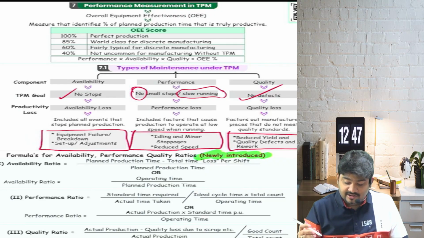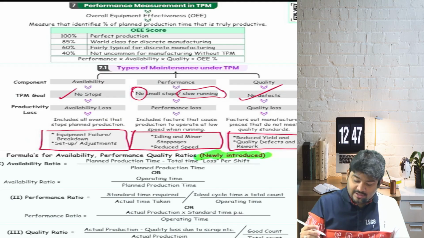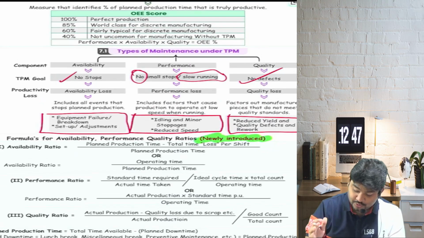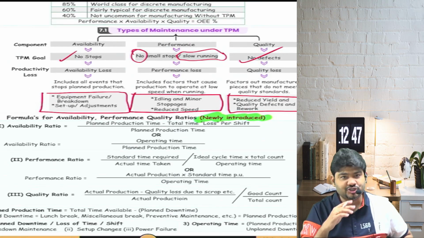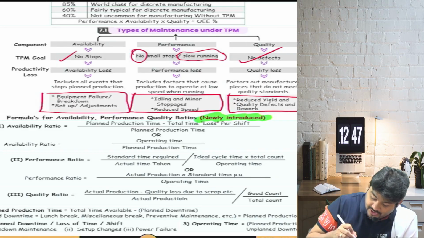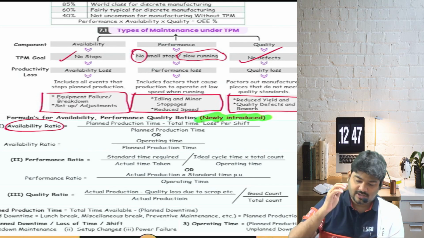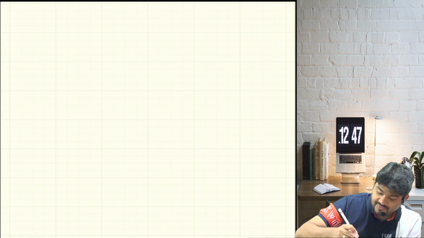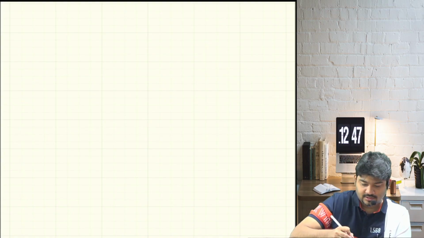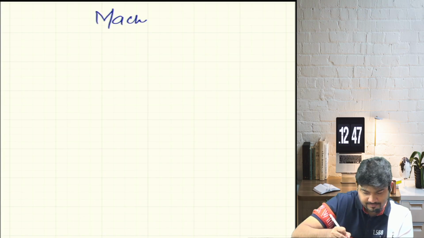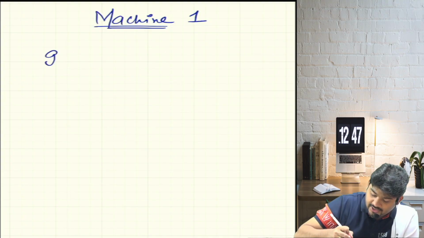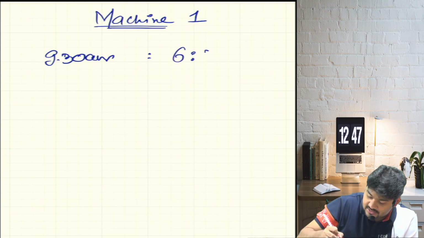First is availability ratio, second is performance ratio, and third is quality ratio. You don't have to do anything, you just have to pay attention. Okay, first I will explain the availability ratio. Let's start with an example and then we'll take it forward. Suppose there is a machine and there are workers who come at say 9:30 a.m. and are working till 6:30 p.m.